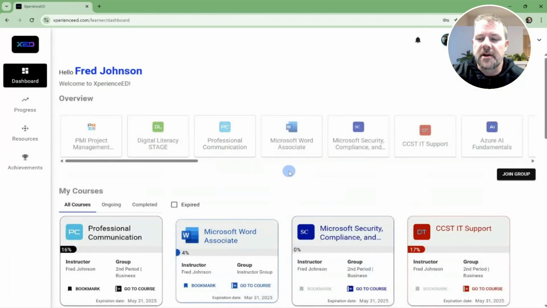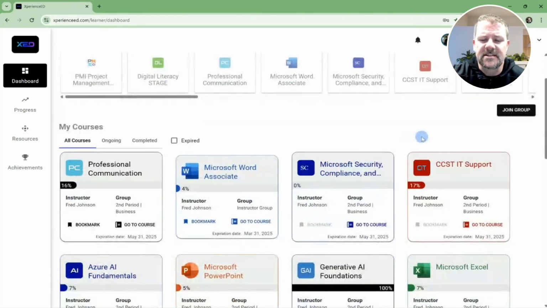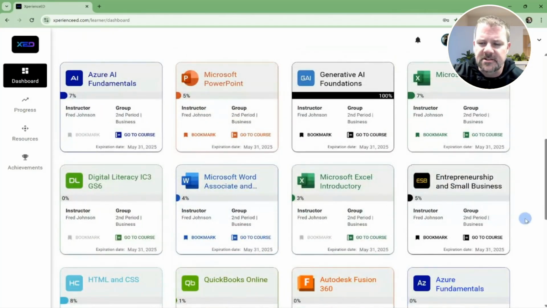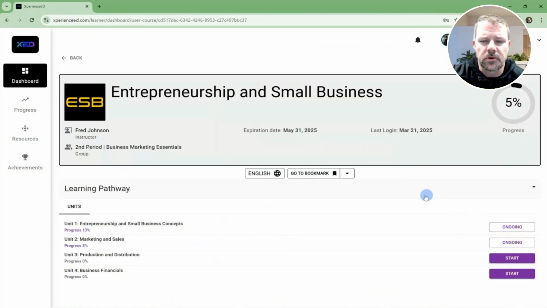From your learner dashboard, you'll see all the courses that you have access to. In this case, I'm going to talk about ESB, but if any of these other courses interest you, they are available through XED as well. And when you go to your course, you'll see the name of your instructor, the name of your group, and you'll click Go to Course.